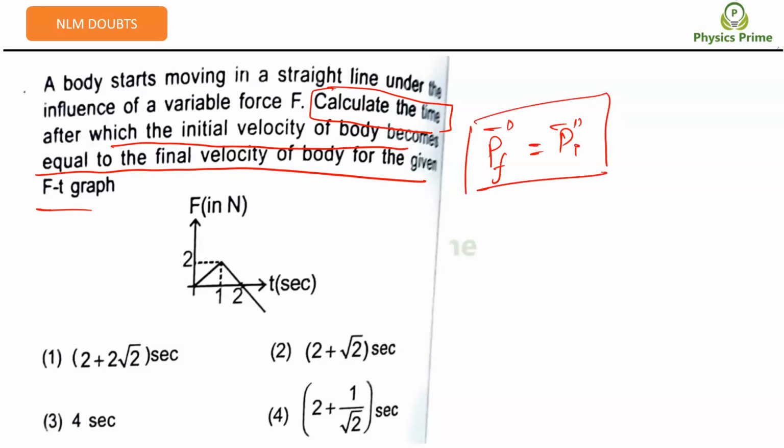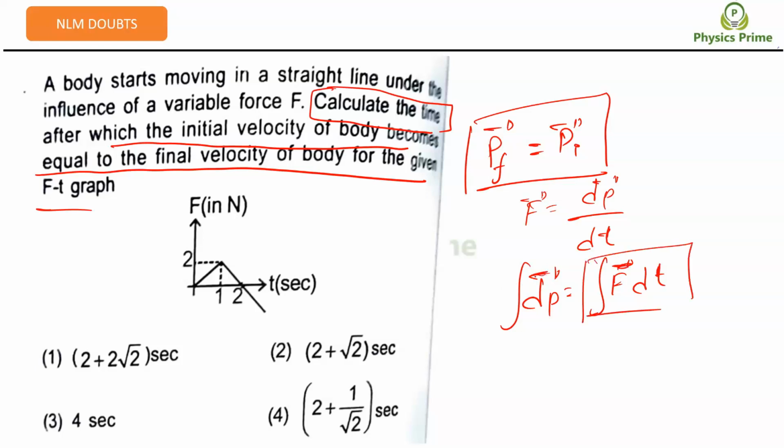Did you understand this? We know that force is equal to dp by dt. So can we write integral dp is equal to integral F dt? What did I tell you? The area under the curve of the F-t graph will give you the change in momentum. Do you remember this? Here change in momentum is 0, because initial momentum and final momentum are equal.